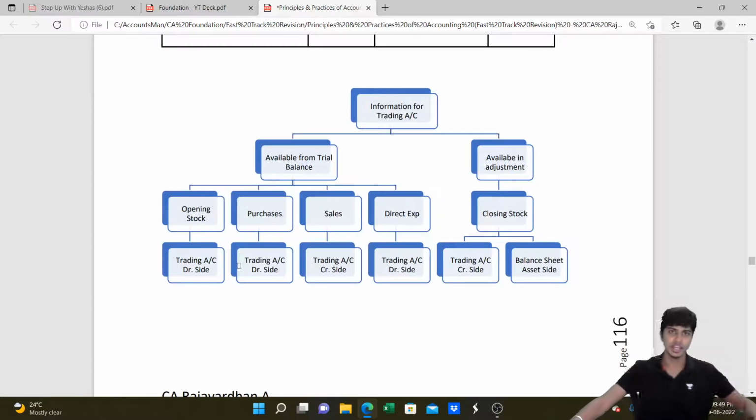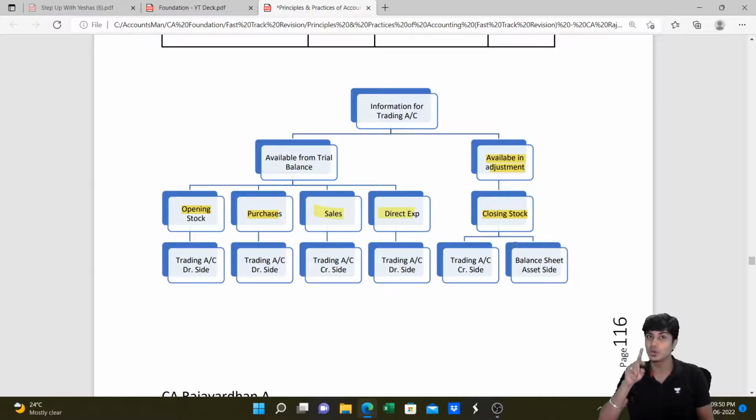Now information for trading account will come from trial balance. So trial balance will have opening stock, purchases, sales, as well as direct expenses. On the debit side, you'll have opening stock, purchases. On the credit side, you'll have sales, and direct expenses will again be on the debit side. Closing stock will always be available in adjustment. You guys get this? We learned this in chapter 4, in the second video, I taught it to you. I told you closing stock is not a transaction, but it's an event resulting from transactions.